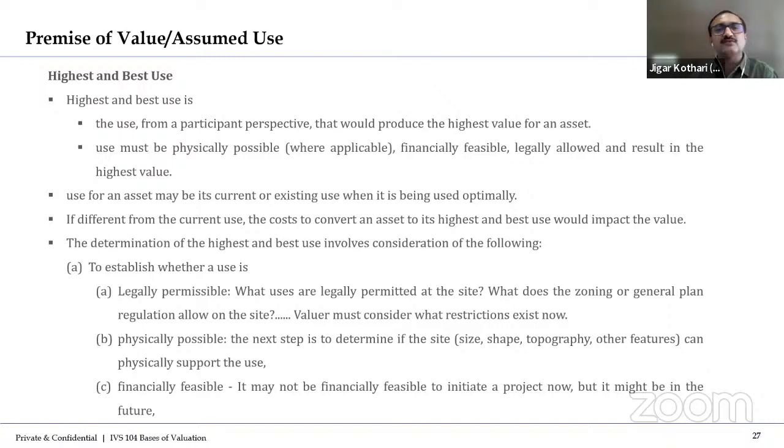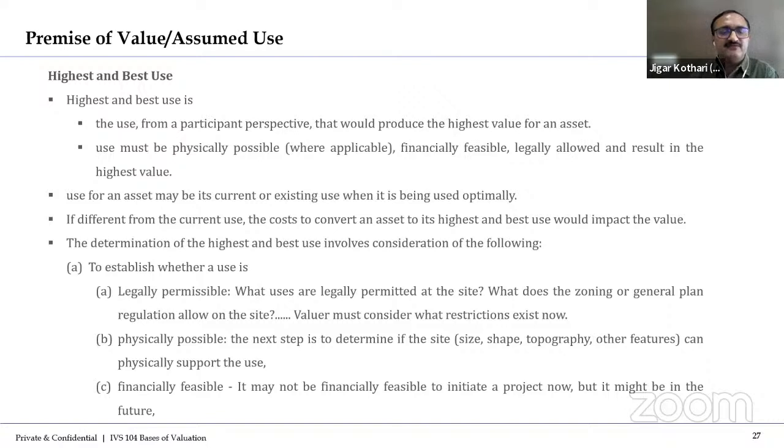So the valuer has to estimate the market value considering the highest and best use of the asset. The valuer has to think from the perspective of the market participant, not as per our client. Whatever the other market participant will think about this asset, that should be considered.